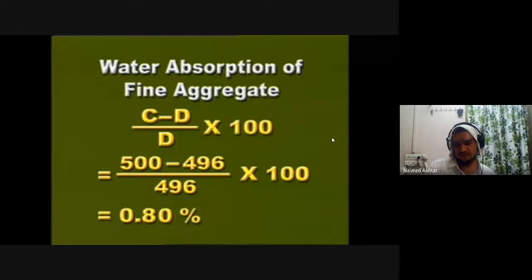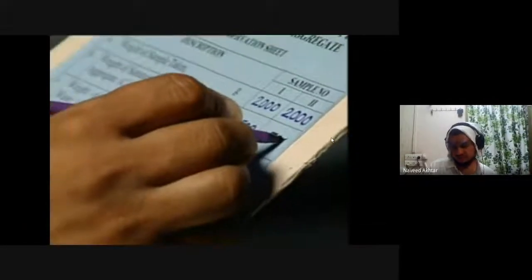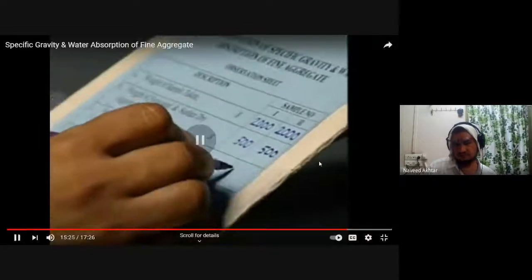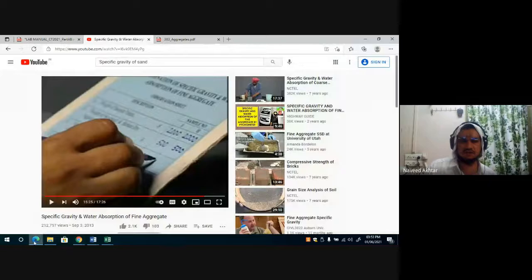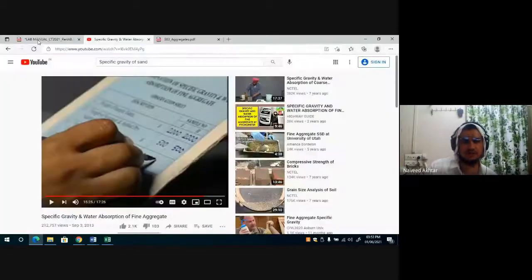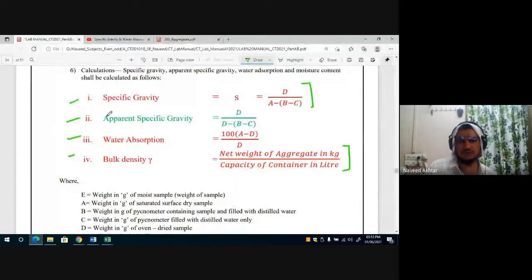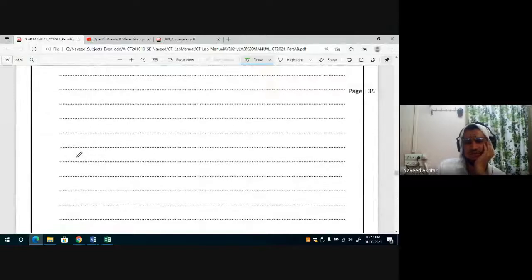This is talking about the water absorption, and specific gravity and apparent specific gravity you can find from this experiment.